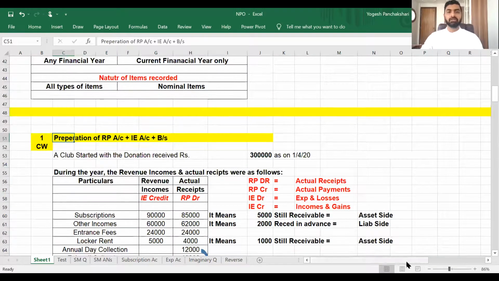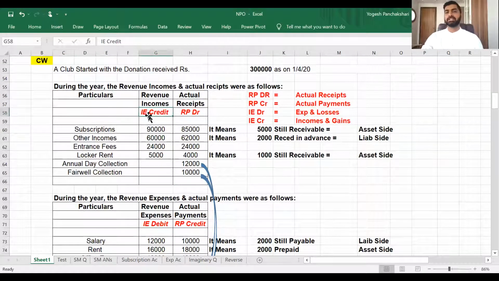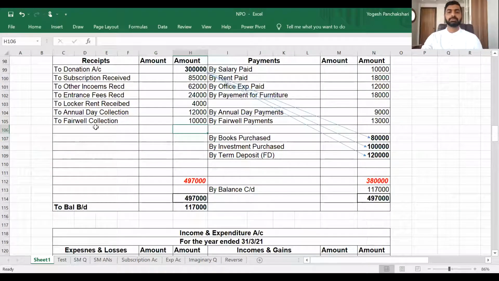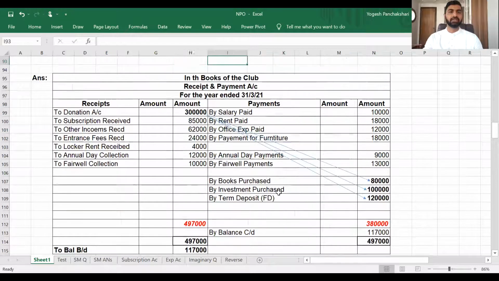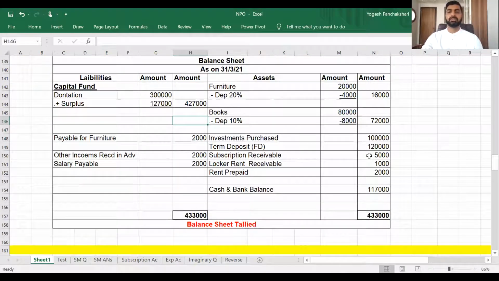Then in the second part, they have given revenue incomes. You can immediately predict: income means income and expenditure credit, and actual receipt means RP debit. You can see it here, that is receipt and payment debit. Like subscription income is 90,000. So it was expected that you should receive 90,000, but you received only 85,000. So you'll record it on the income side, that is subscription income 90,000, but you have received 85,000. So the second effect will go to subscription received 85,000. 5,000 is still receivable. Anything receivable is an asset, so it will go to the asset side, subscription receivable.